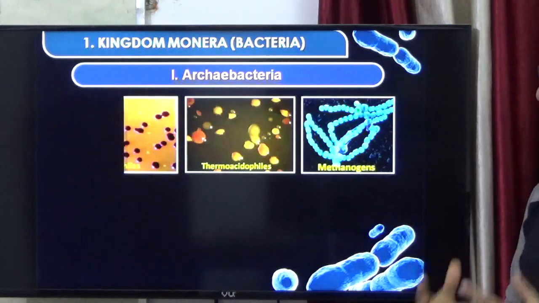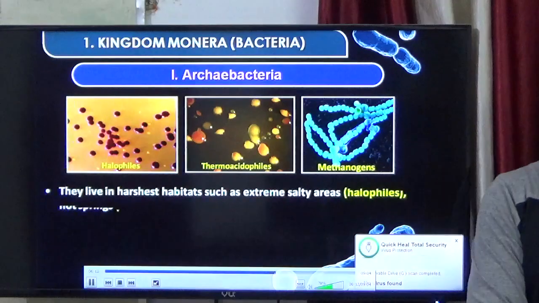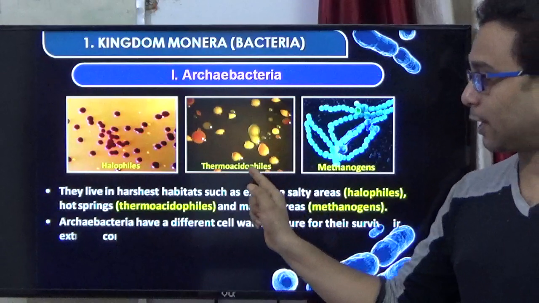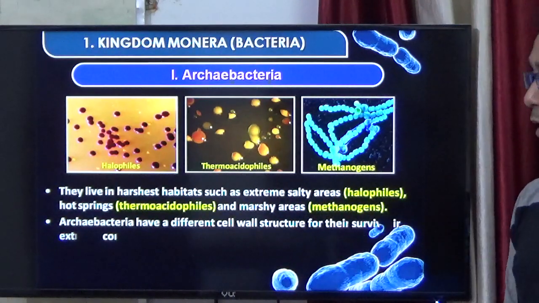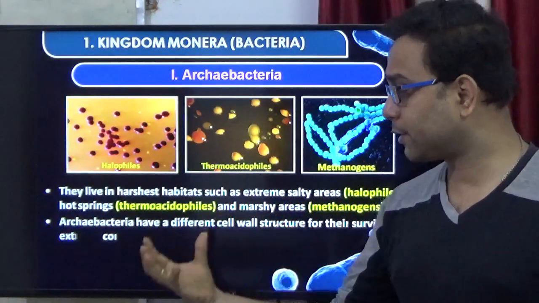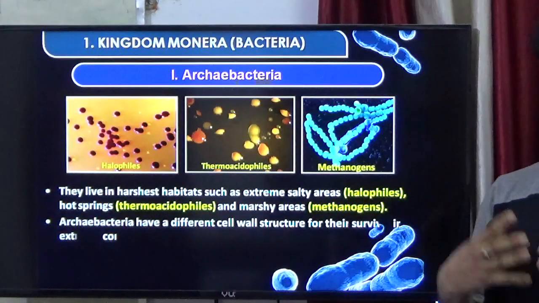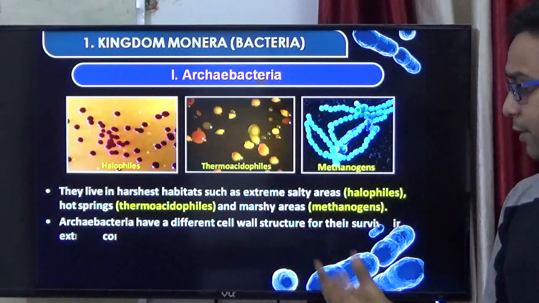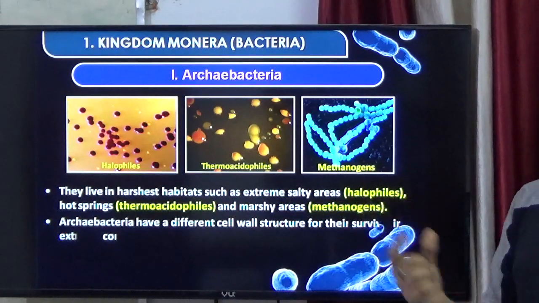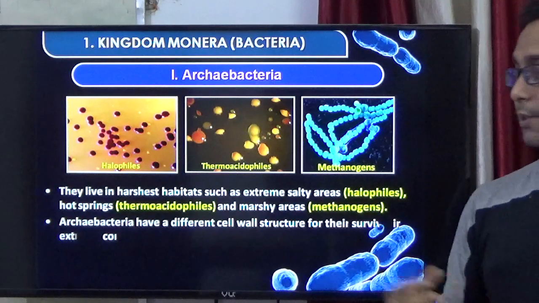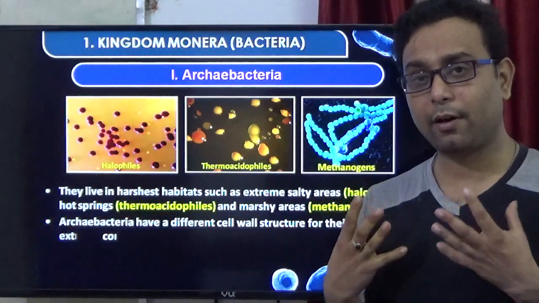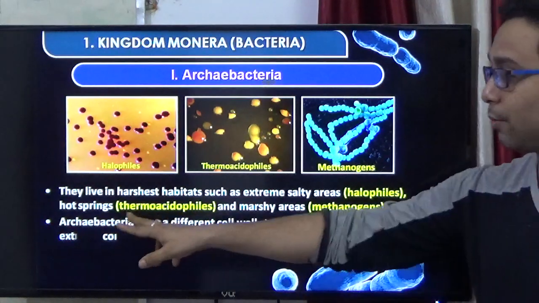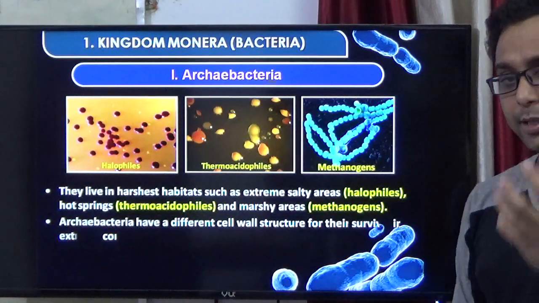First of all, the archaeobacteria. Archaeobacteria mainly have three groups: the halophiles, thermoacidophiles, and methanogens. But where are they present? They are present in harsh environments, that means some extreme habitats. Some archaeobacteria are present in salty areas. They are called the halophiles. And some bacteria are present in hot springs and volcanic areas. They are called the thermoacidophiles, in high temperature regions.